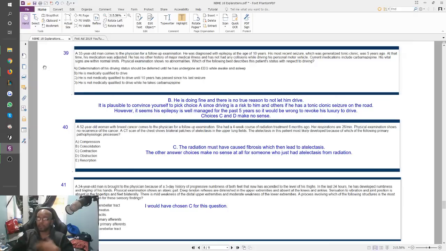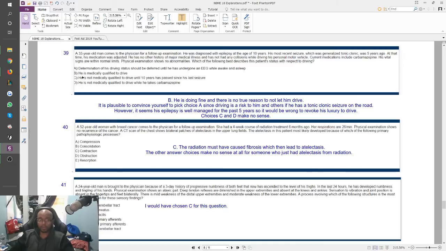Does that mean you could take away their privilege to drive? No, right? You can die while driving. It's something that's really rare now that I think about it. But you can have any kind of issue while driving, and should I take away the privilege of driving from you just because you might have a certain issue while driving? No, definitely not. And that's where this kind of falls into place, right?